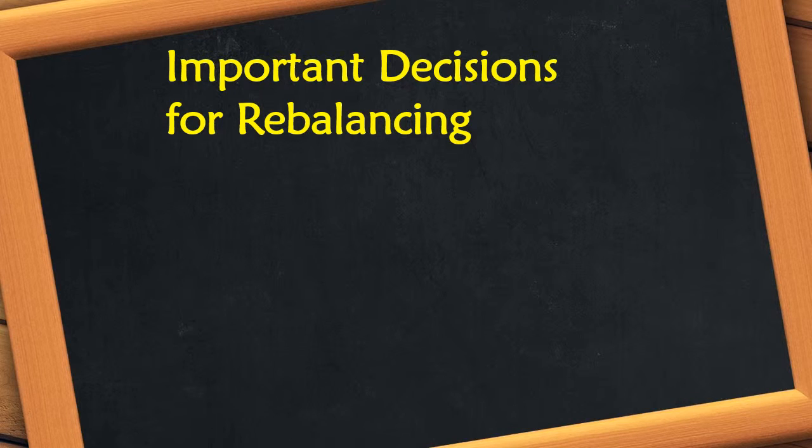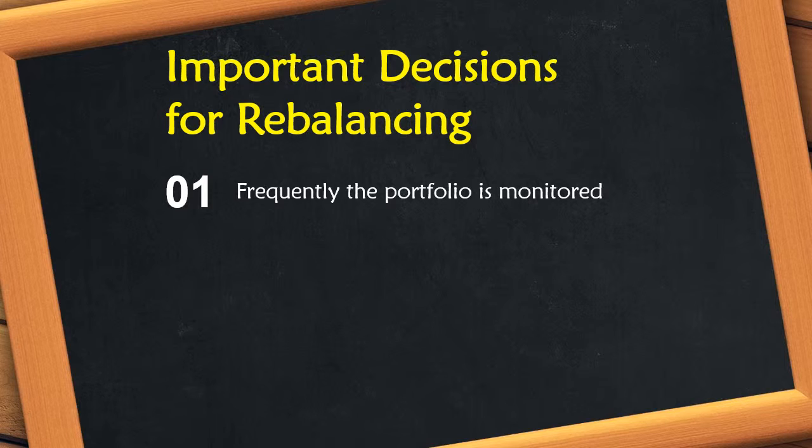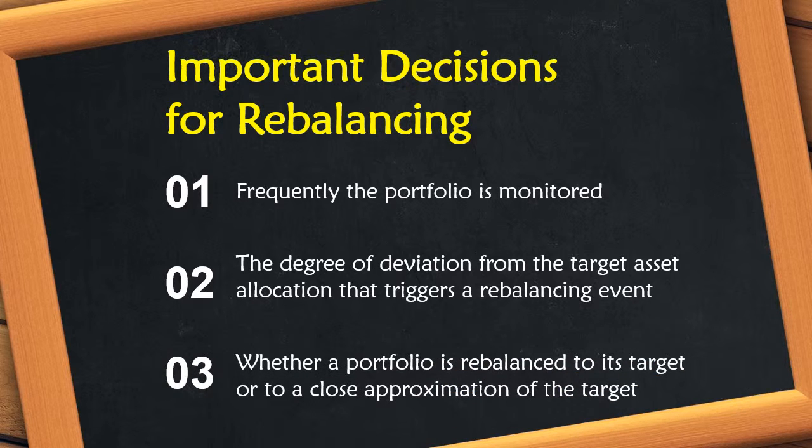The decisions that can determine the difference between a portfolio's actual performance and that of the portfolio's target asset allocation include how frequently the portfolio is monitored, the degree of deviation from the target asset allocation that triggers a rebalancing event, and whether a portfolio is rebalanced to its target or to a close approximation of the target.